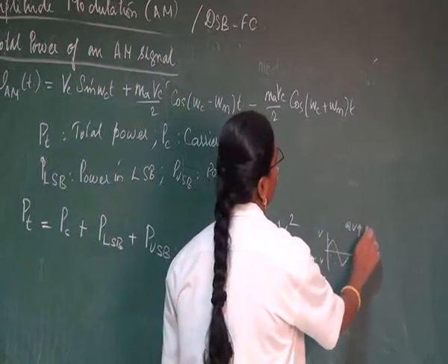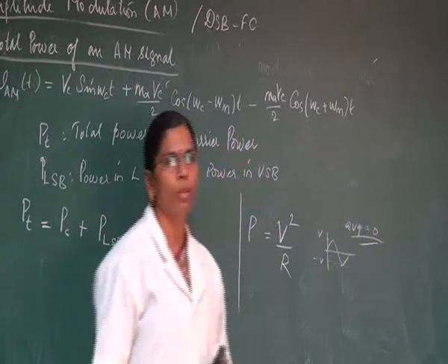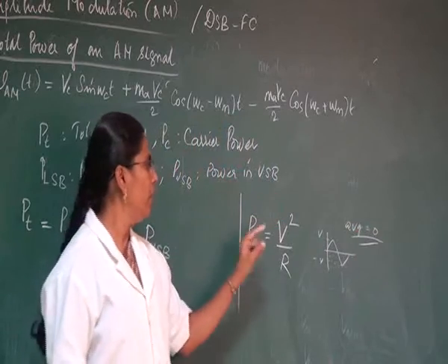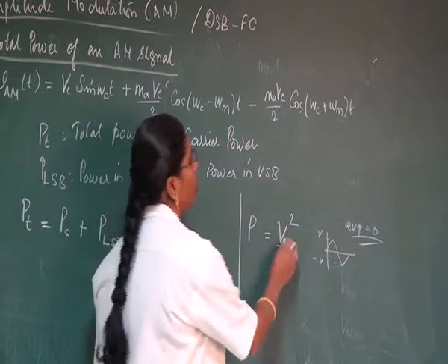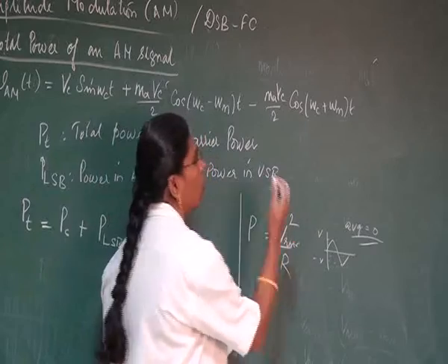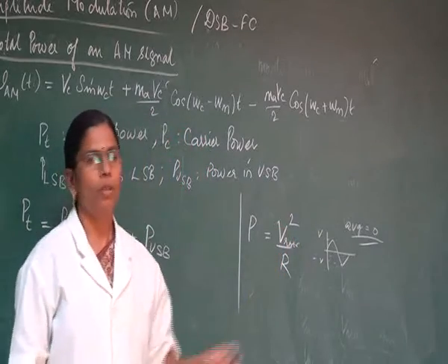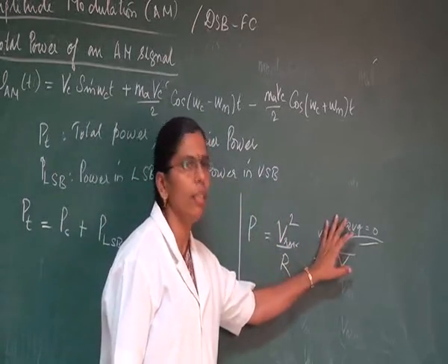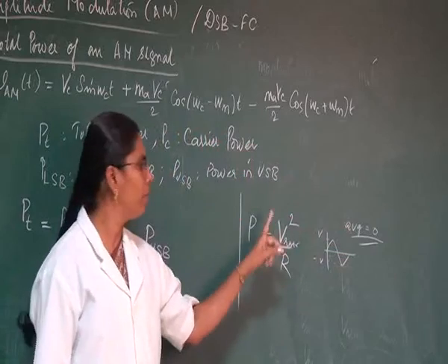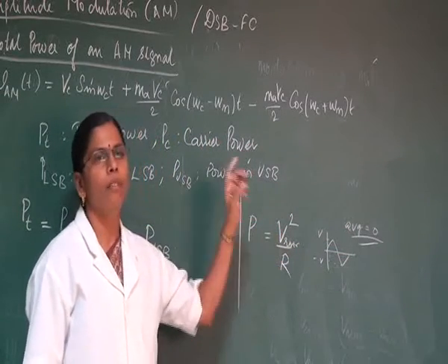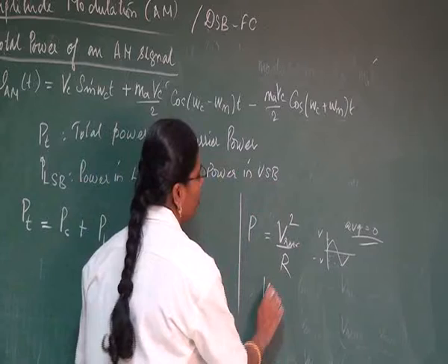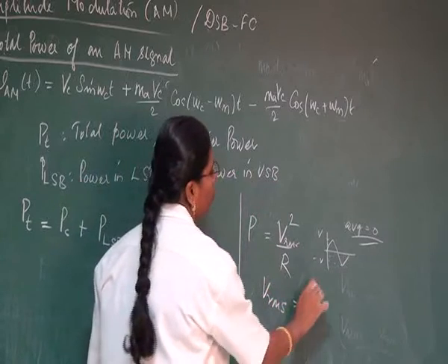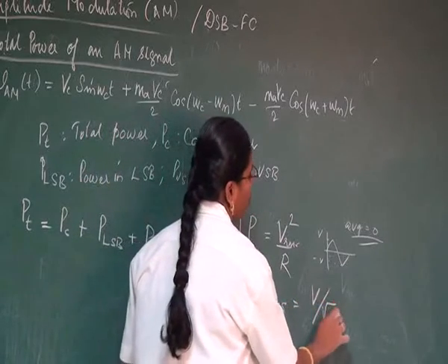So the average of a sinusoidal signal will be equal to 0. While calculating power, instead of using the voltage as it is, we will be using VRMS, the root mean square value. VRMS is nothing but the voltage divided by root 2.